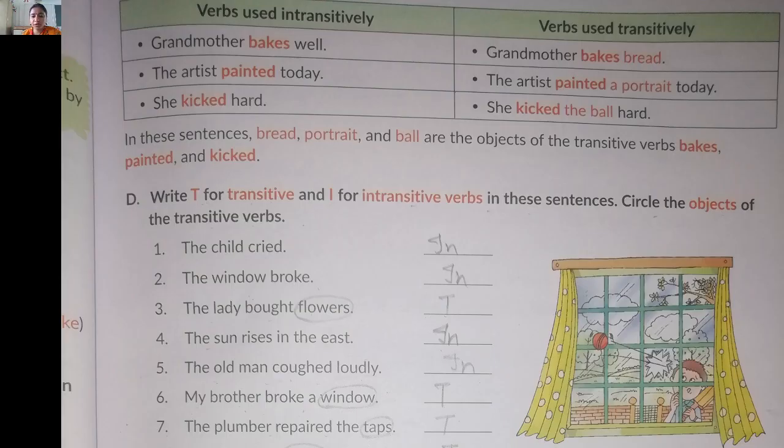Now let me make it more clear to you about the transitive and intransitive verb. An example is given here. Grandmother bakes well. Here what is she baking? The object is not given, that's why it belongs to the intransitive. And in another example, grandmother bakes bread. Here what does she bake? She bakes bread. Here we are getting the object, so that's why it belongs to the transitive.